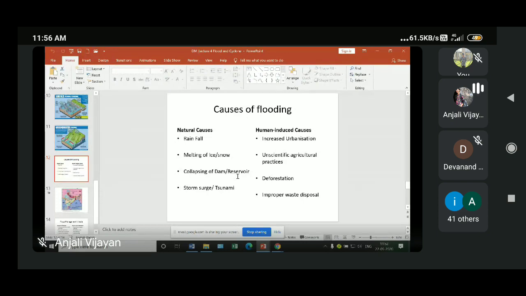And next is deforestation. You all know trees prevent soil erosion, and trees also help to increase water infiltration. So cutting down trees in a reckless manner can also lead to flooding.